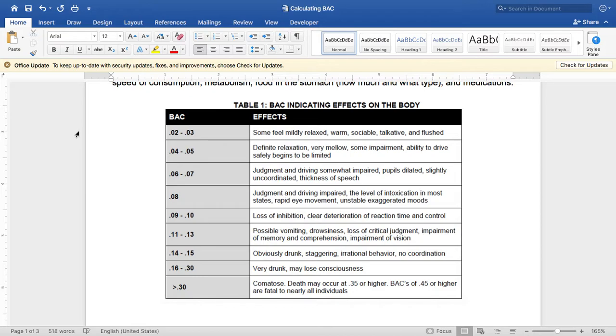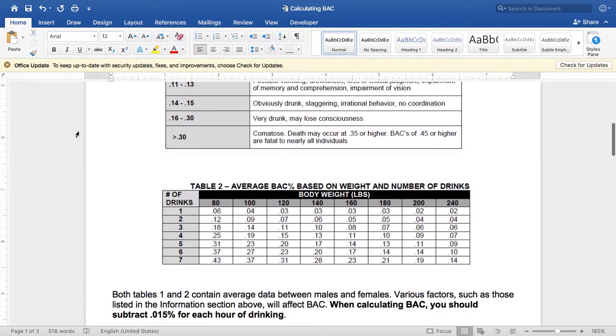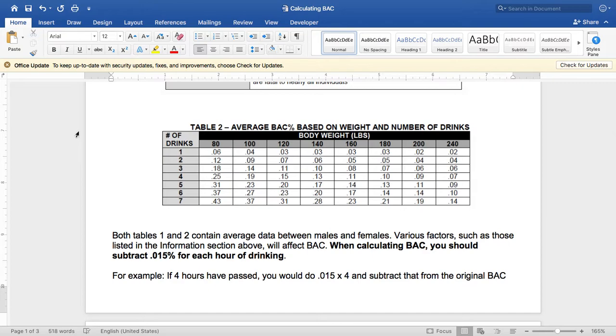So we want to talk about how we actually determine or calculate somebody's BAC based on different factors. One of the factors is the number of drinks, and another factor is your body weight. So this table has been included as a way to compare the number of drinks and your body weight to determine your blood alcohol concentration. Both tables 1 and 2 contain average data between males and females. Various factors, such as those listed in the information section above, will affect BAC.